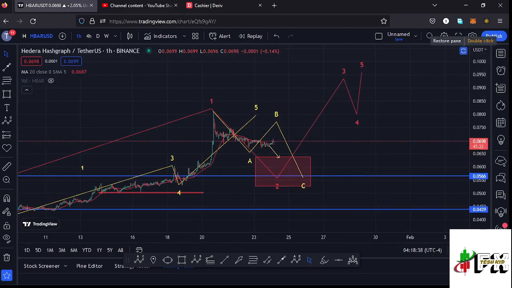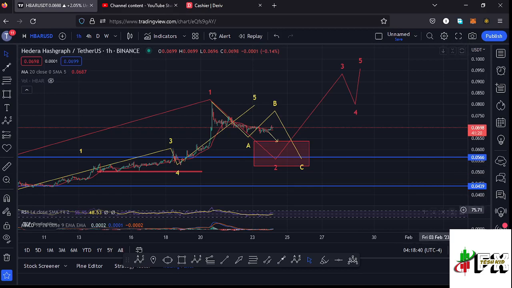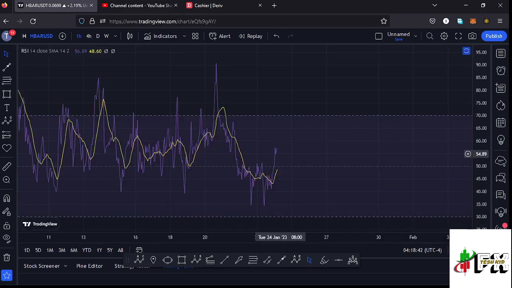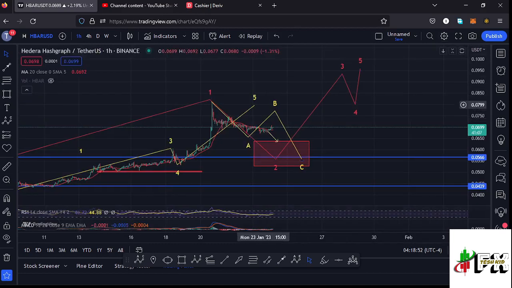And also taking a look at the indicators here on the 1 hour chart, you can see we are trading on the RSI at around the 57.26 mark, and that means we have massive room for us to support any movements to the lower side to fully maximize our second wave.